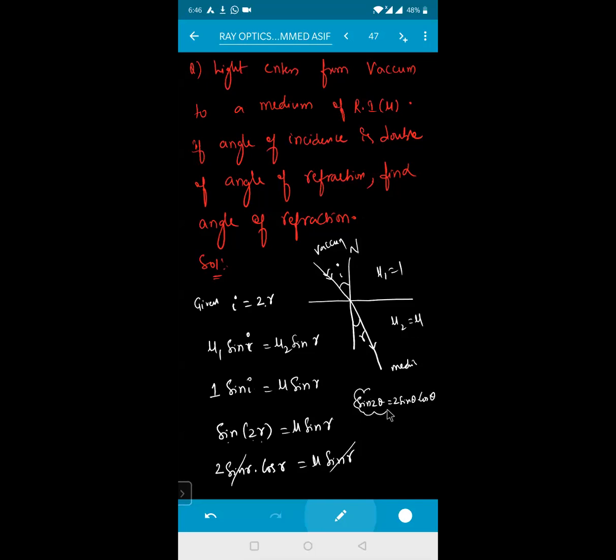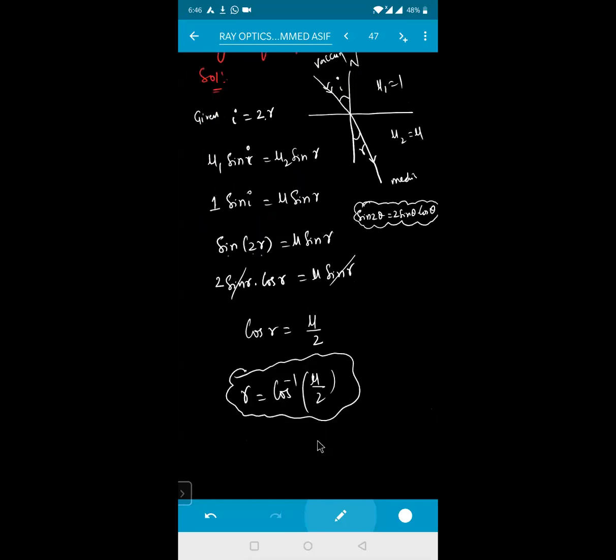We have been using this basic mathematics. Sine 2 theta is equal to 2 sine theta into cos theta. That is the reason sine 2R will be equal to 2 sine R into cos R, which is equal to mu into sine R. Sine R gets cancelled. So cos R is equal to mu by 2. So R is equal to cos inverse of mu by 2. Is it clear, beta? Yes, sir. Chalo, very good.